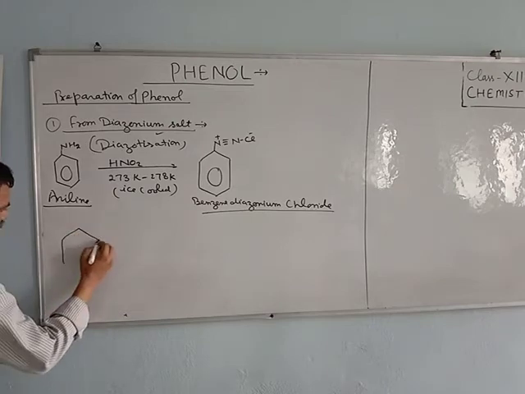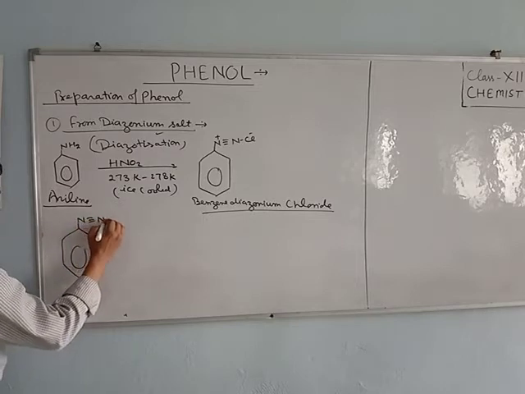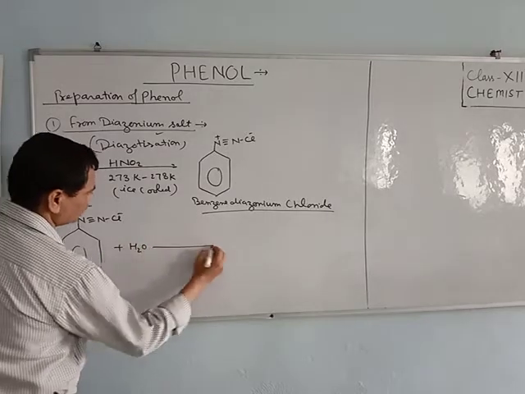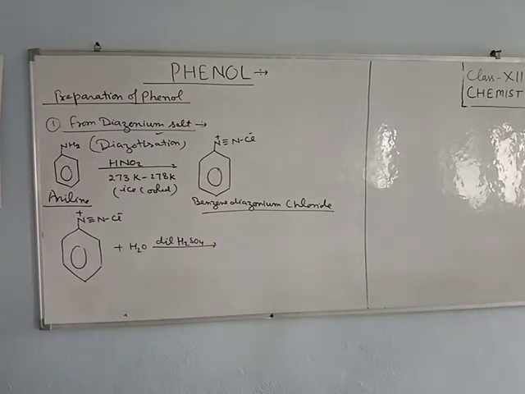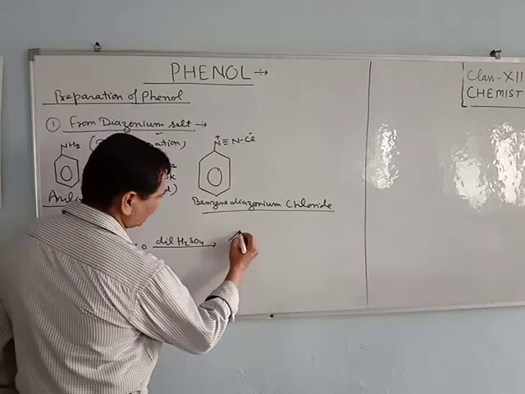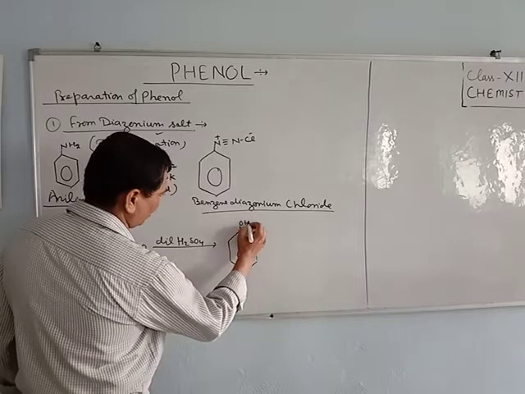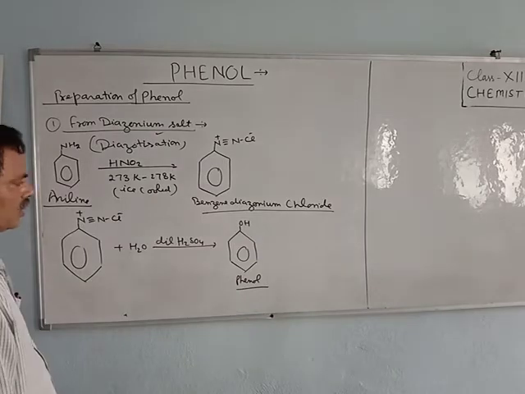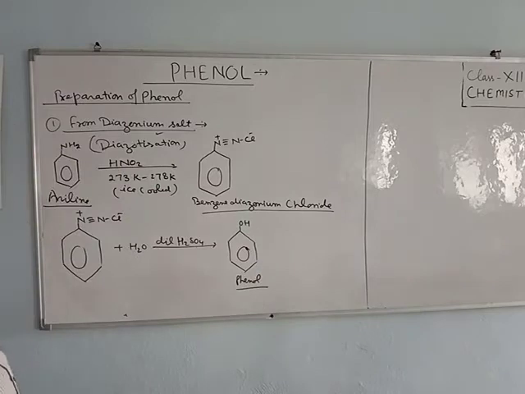Now benzene diazonium chloride is hydrolyzed in the presence of dilute sulfuric acid. Hydrolysis of the benzene diazonium chloride is carried out in the presence of dilute sulfuric acid. It forms phenol. This forms phenol, and a side product is also formed, but you need not study the side product.